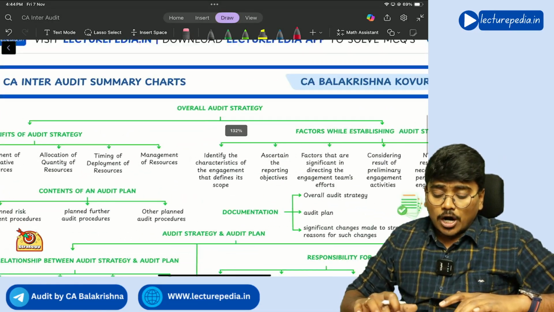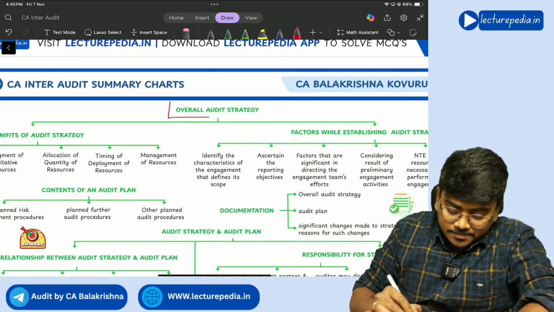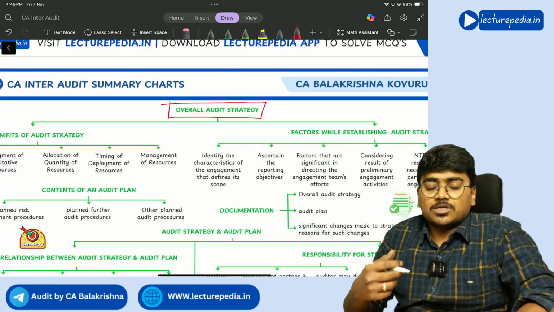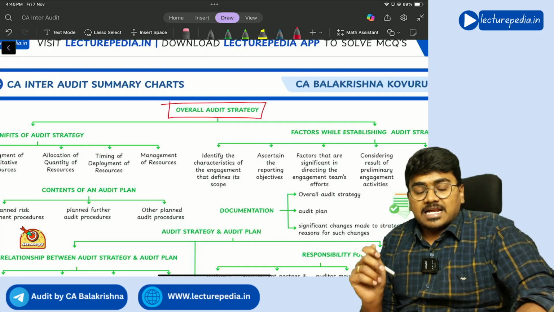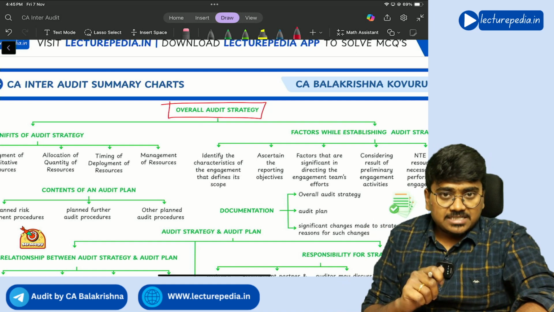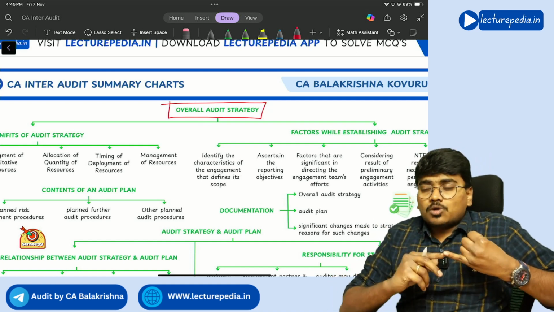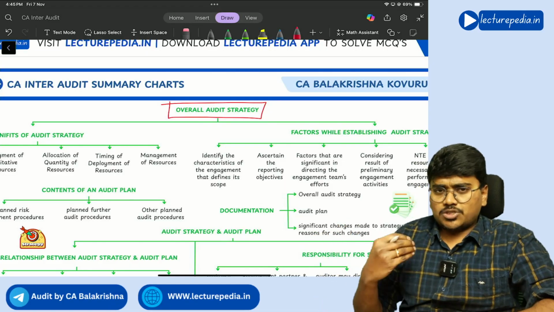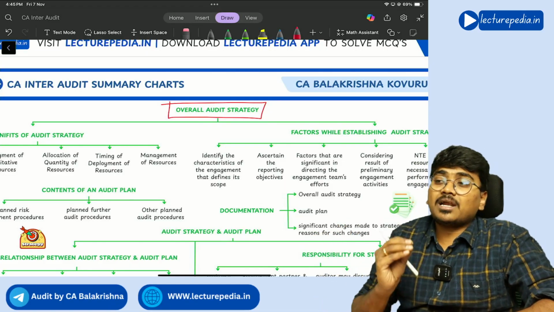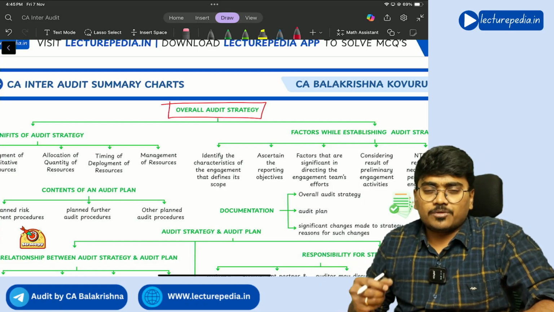with audit strategy, overall audit strategy. Now, what are the benefits of this overall audit strategy? See, overall audit strategy offers you benefits with respect to resources. That is, what quality of resources has to be used for this particular audit. Resources here means, always remember, article assistants, paid assistants, and the employees of the audit firm, they are resources.